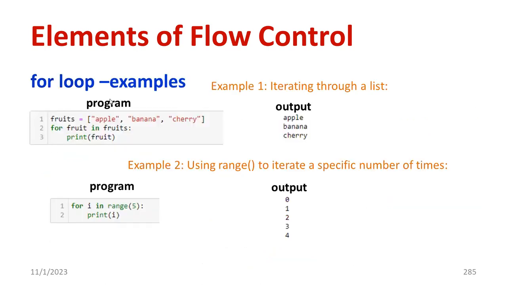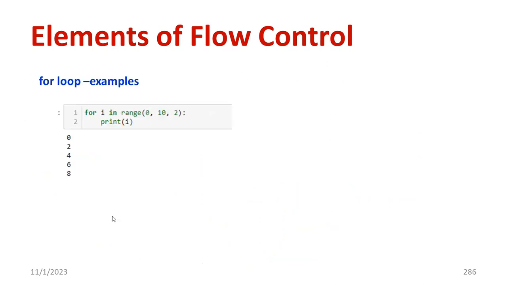Okay, you can see some examples. First, iterating through a list. We have a list, and if you want to print the list, you can use the for loop. Also, you can see printing of numbers from 0 to 4. There are 5 numbers starting from 0. Then you can use the for loop. Another example is where you have to define the range, up to 10.